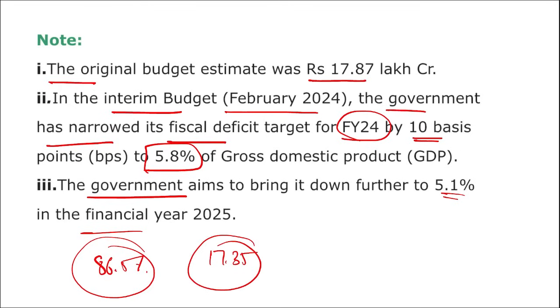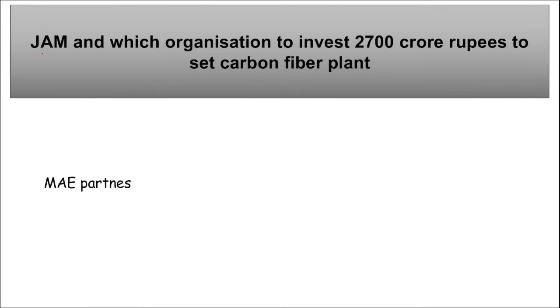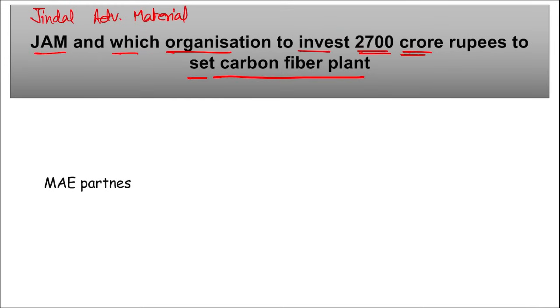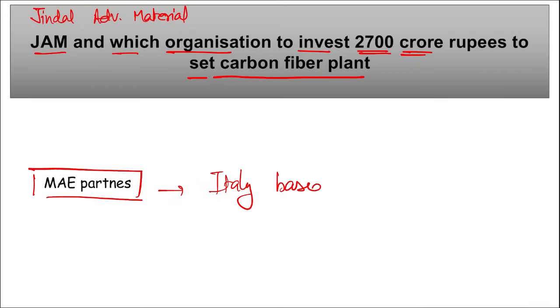Moving on. Next is Jindal Advanced Material. JAM stands for Jindal Advanced Material. Which organization will invest 2700 crore rupees with JAM to set up a carbon fiber plant? It is MAE Partners, an Italy-based chemical fiber manufacturer, right?